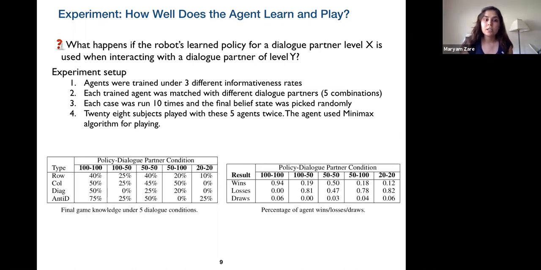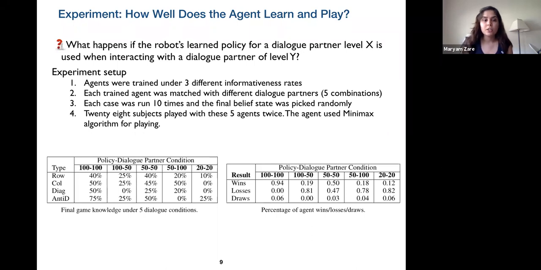We recruited 28 subjects to play with these agents twice each, and then the agent was using minimax game playing to play. So the table shows the knowledge and the outcome of the game.